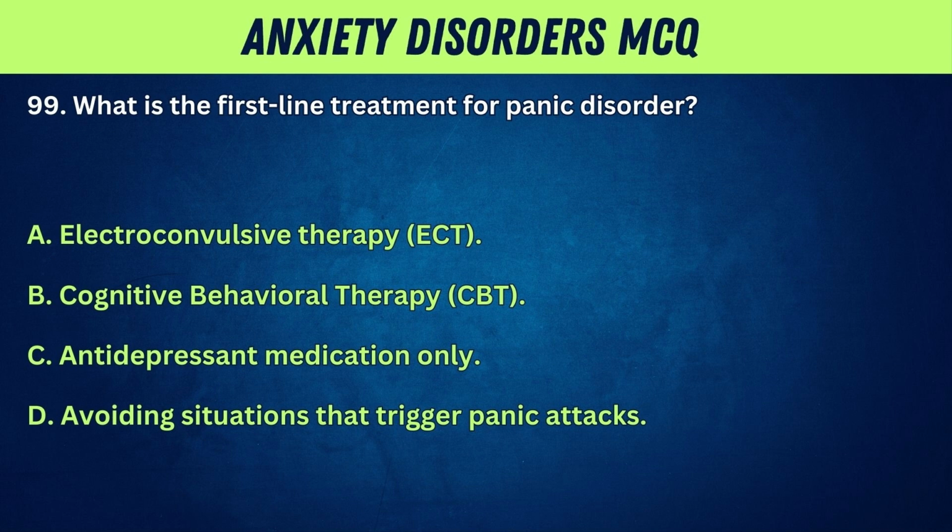99. What is the first-line treatment for panic disorder? A. Electroconvulsive therapy, ECT. B. Cognitive behavioral therapy, CBT. C. Antidepressant medication only. D. Avoiding situations that trigger panic attacks.